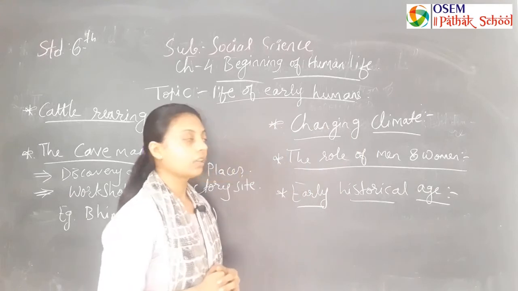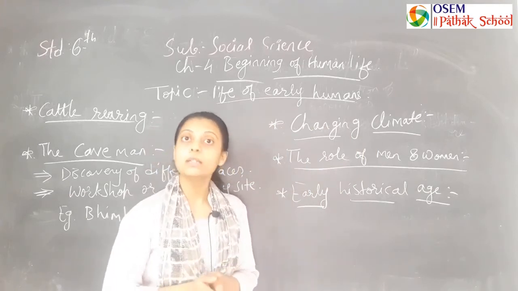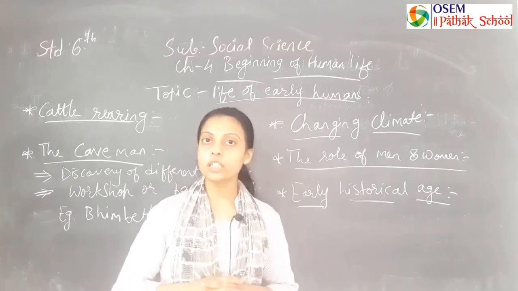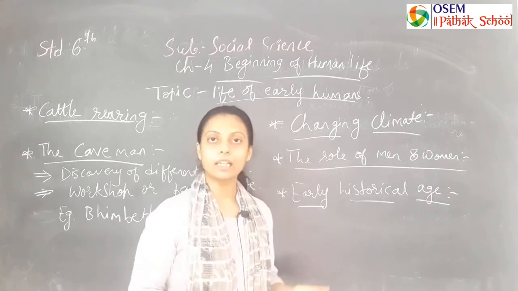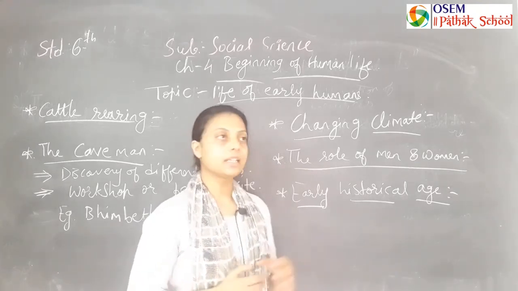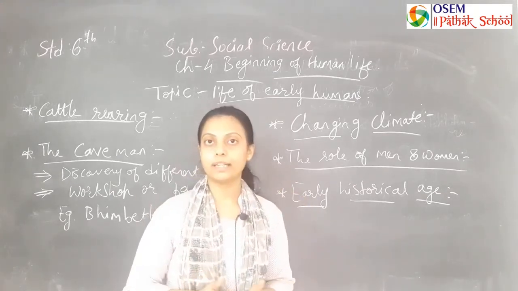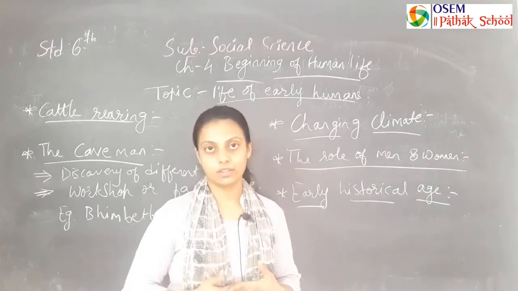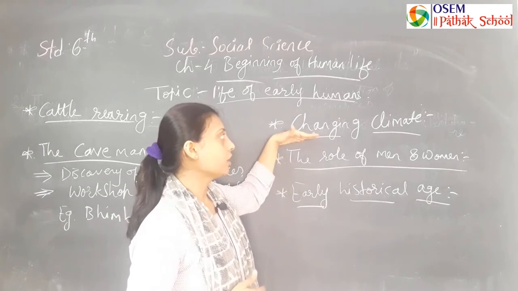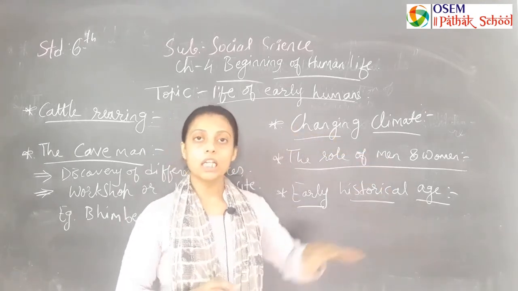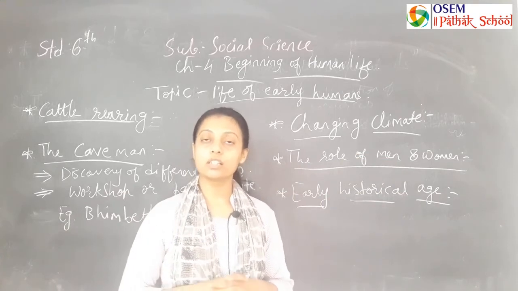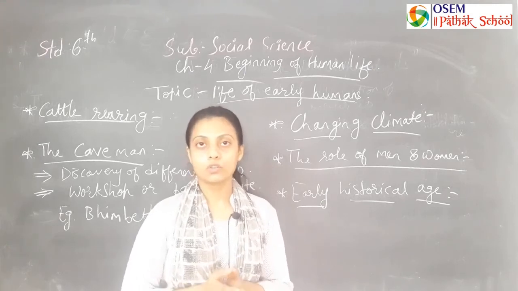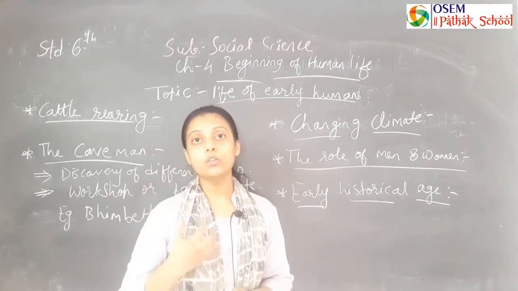Then the next is changing climate. The way I said earlier, if you have seen movies like Ice Age 1, 2, 3, 4, there are 4 parts available. If you watch that movie, many concepts will be cleared in your mind, how it was before 10 lakh years, before 20 lakh years, before 10,000 years, before 15,000 years, before a lakh years. So on an average, different climatic patterns started coming in front of them, and many of the civilizations started getting diminished because of the changing climate, because hardly were they getting any food to eat. So that food chain started collapsing.